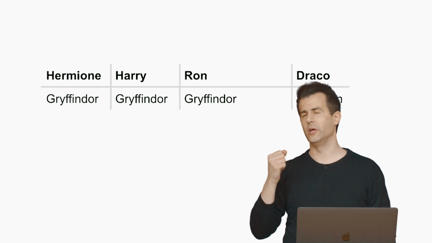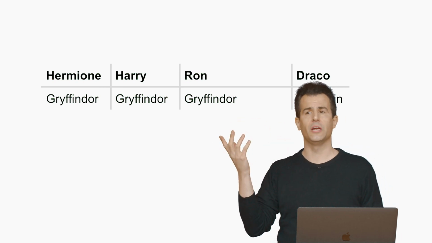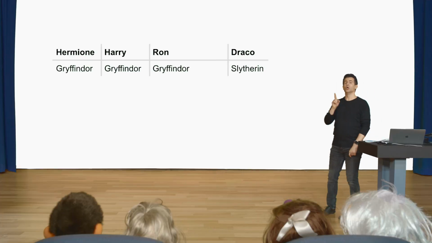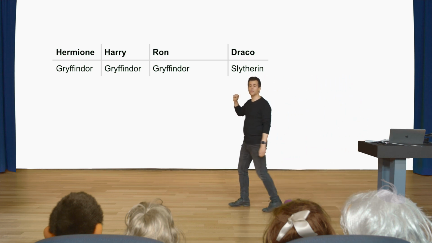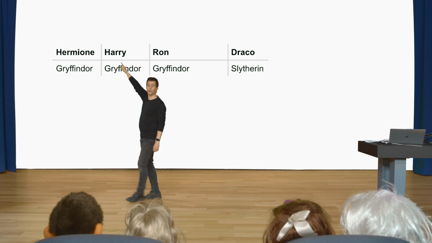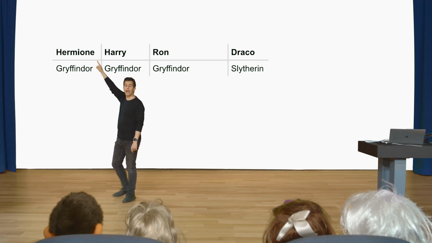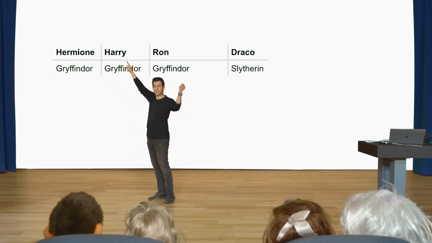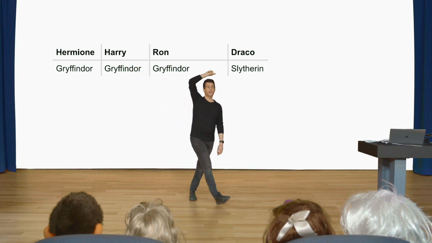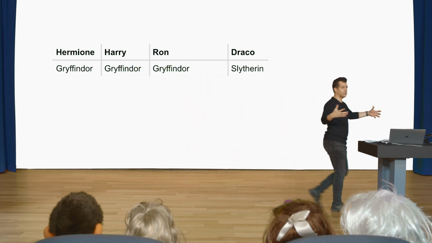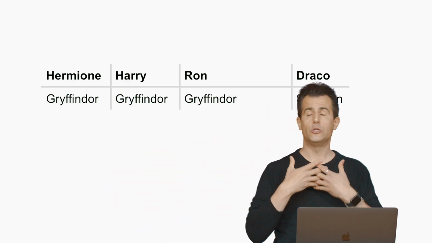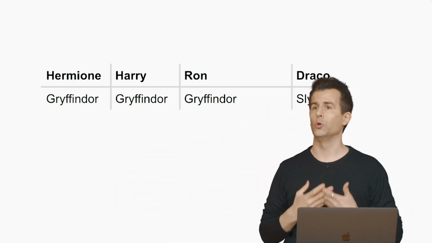I called my variable student just because it makes sense, because I want one student at a time. And what the for loop does, just like it did with numbers before, the 0, the 1, and the 2, it allows me to, for instance, set student equal initially to Hermione's name. And then the next iteration of the loop, the next cycle, sets student equal to Harry's name, then Ron, then Draco. It just kind of happens automatically. That is what the Python interpreter does for you when it sees a for loop like that.